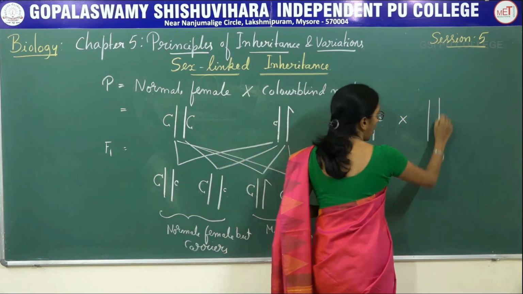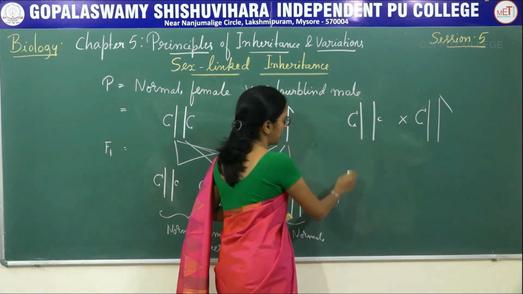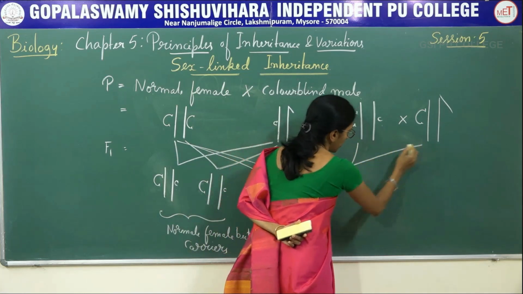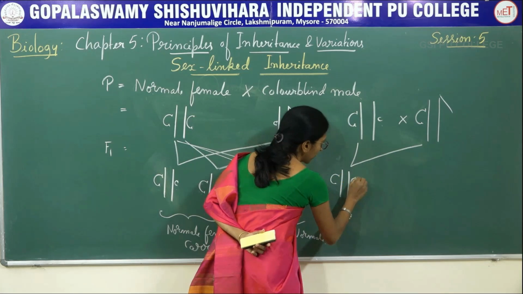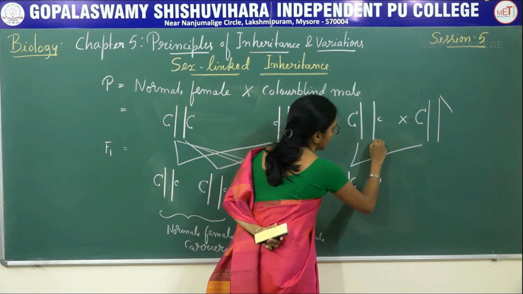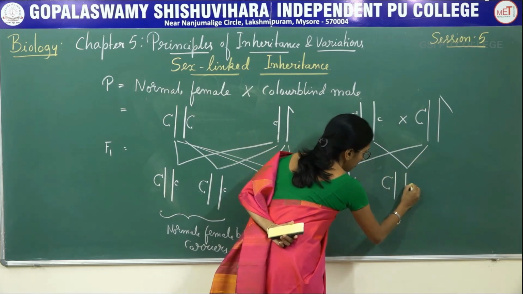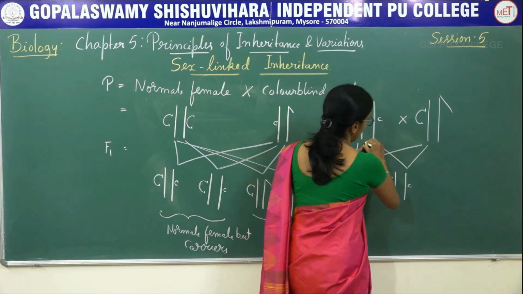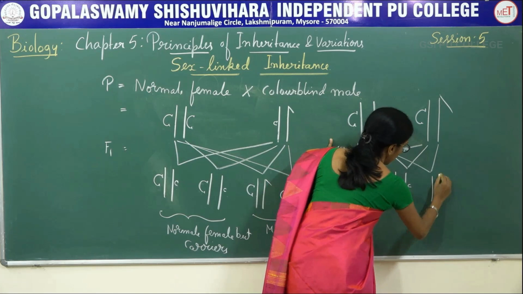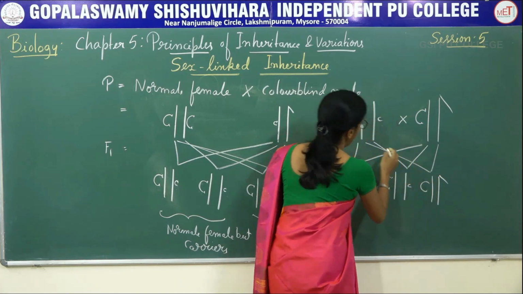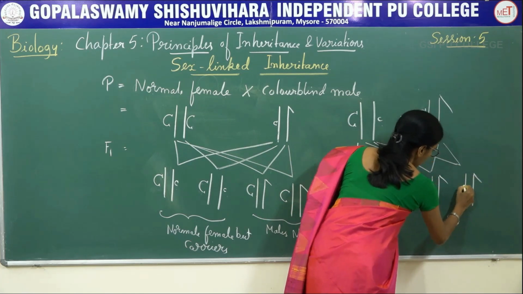Now coming to the next generation, if this carrier female, I will write it here, carrier female, marries a normal male, what happens in the next generation? You have to cross this one with this, that is big C and big C, and this one with this, big C, small c. Now this one with this, that is big C, and this one with the Y chromosome, that is small c.